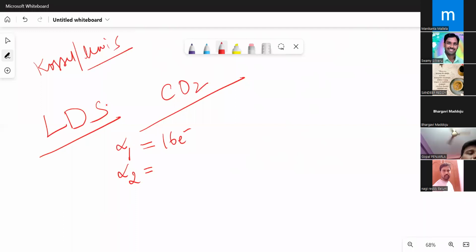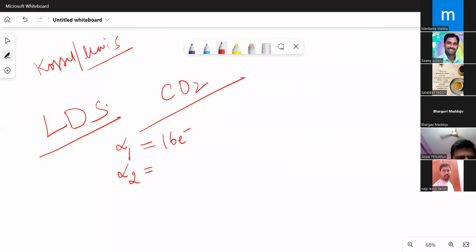See, this LDS, Lewis dot structures, is only the primary idea about the bonding taking place in some molecules. It is not 100% correct, and we cannot apply this LDS to every species. Suppose odd electron species are there, we can't apply LDS there. Where there is an expansion of the octet, LDS cannot be applied there. But I am starting with LDS only, and I will reach that place explaining every structure.